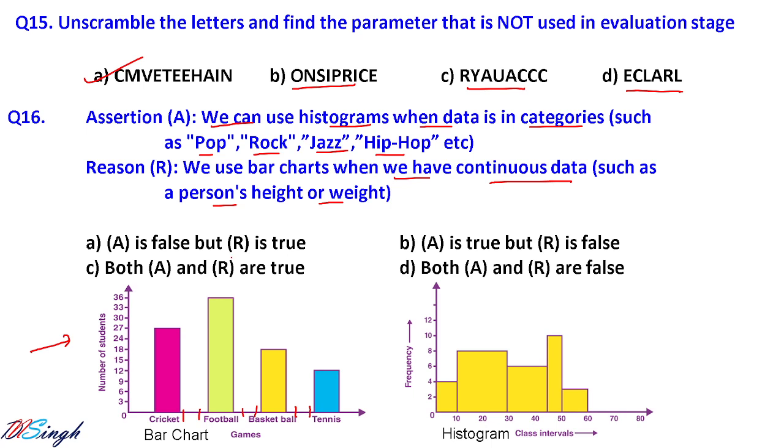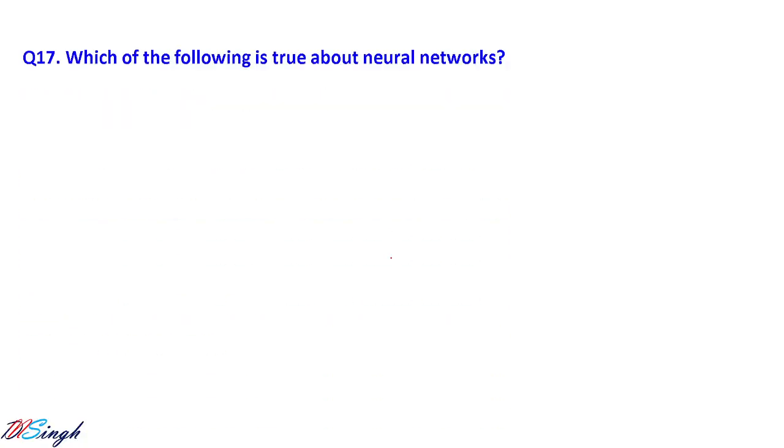Now what is the case for the assertion? We can use histogram when data is categorized such as pop, rock, jazz, hip hop. But there you do not have classes, I think. For categories like cricket, football, basketball, and tennis, we are going to use what? Bar chart, not the histogram. So both A and R are false. We will go for the D option. Let us go for question number 17.